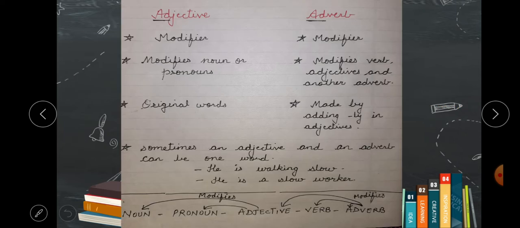Here, let's understand adverbs in comparison of adjectives. We have already studied about adjectives, and you can see the similarities of their names: adjective, adverb. So these two are modifiers. Adjectives are also modifiers, and adverbs are also modifiers. Adjective modifies noun or pronouns, but adverb modifies verb, adjectives, and another adverb.